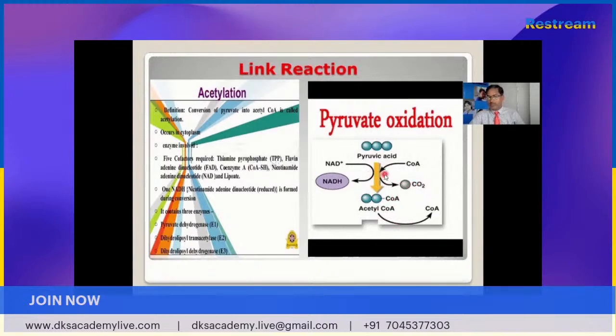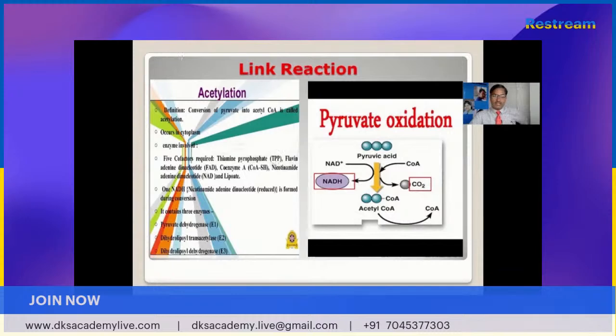Here the pyruvic acid decarboxylase enzyme occurs, and finally what happens? 2 CO2 is produced. So the total molecules produced in the decarboxylation process are 2 CO2 molecules. Here 2 CO2 molecules will come out and 2 NADH2. It is produced during the decarboxylation process.